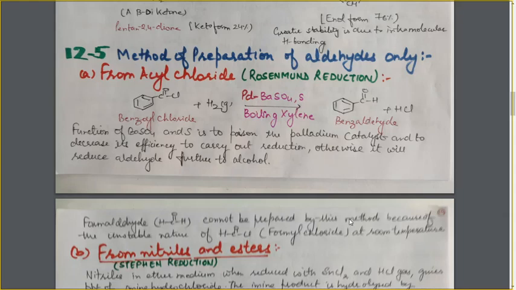One interesting fact here, formaldehyde cannot be prepared by this method. Formaldehyde means an aldehyde with one carbon atom. Why can it not be prepared? Because for the preparation of formaldehyde, the acyl chloride required is formyl chloride, HCOCl, that is, an acyl chloride with one carbon atom. And this acyl chloride is unstable at room temperature. That's why it will not undergo the reaction, and we cannot prepare formaldehyde with this method.